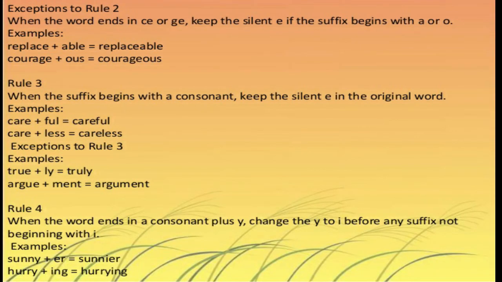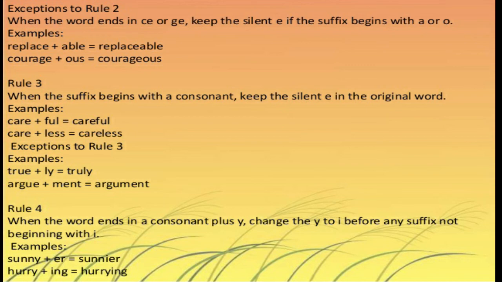So dear students, here are some of the rules in making suffixes. There are some rules to form suffixes, adding a group of letters at the end of the root word. It doesn't mean that we add any group of letters. No. There are some exceptional rules. The first rule is when the word ends in C or G, we have to keep the silent E if the suffix begins with A or O.